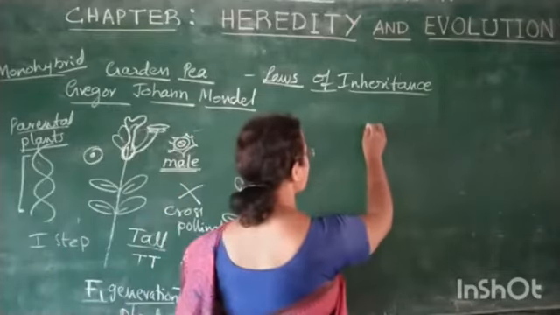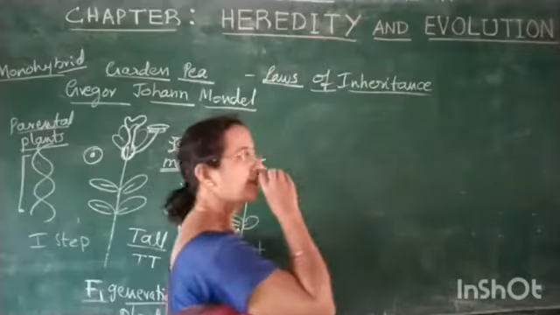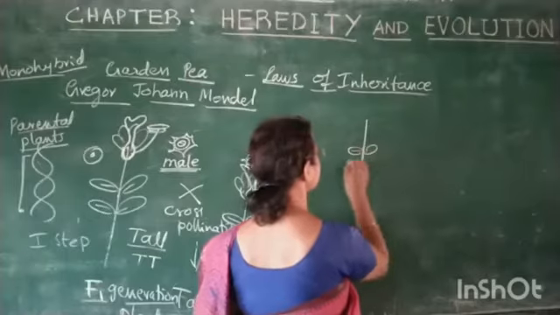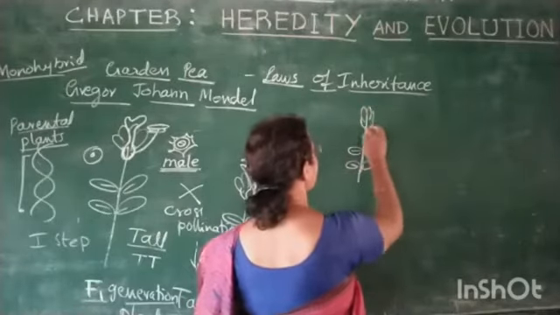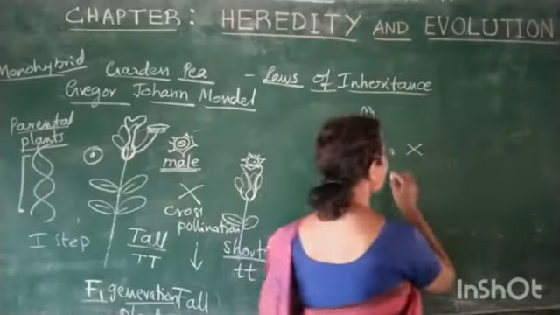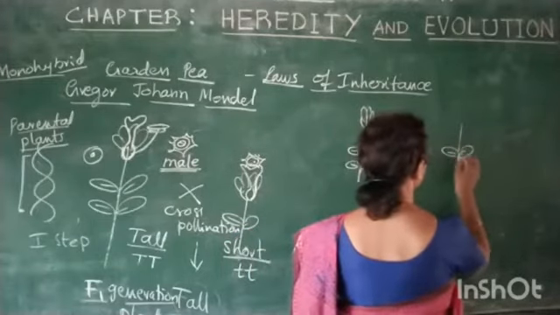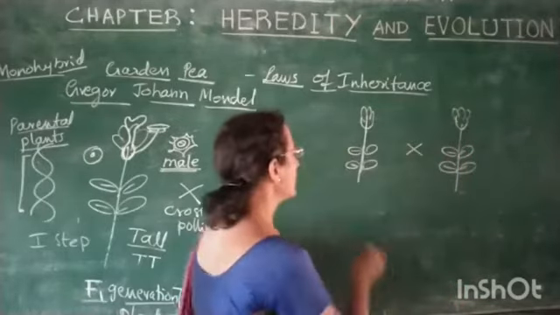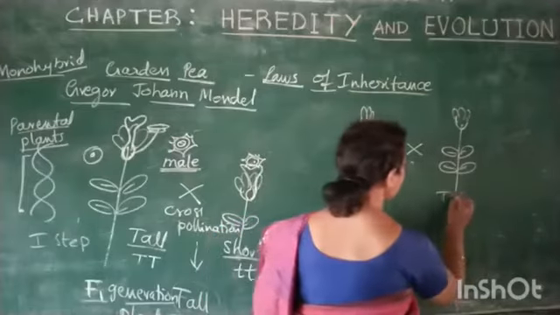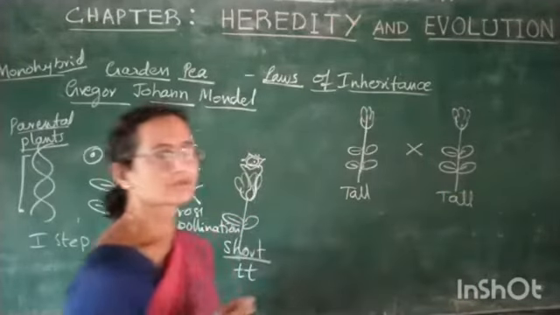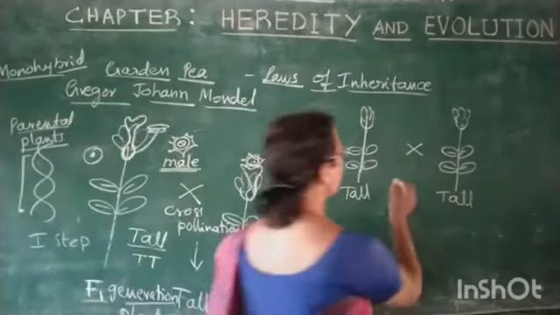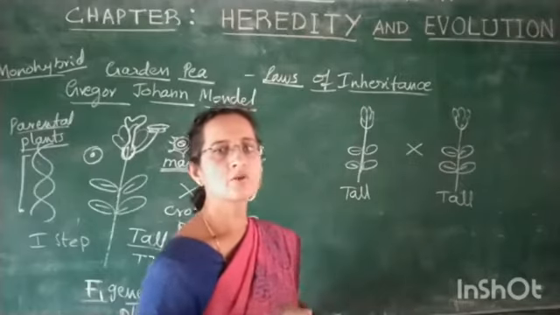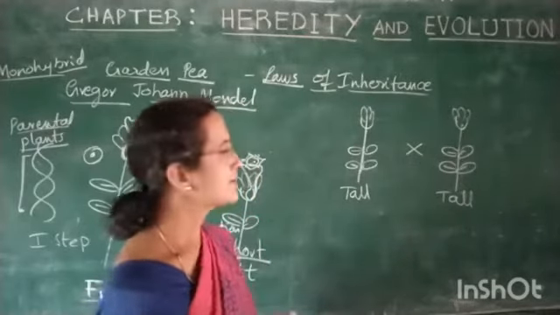Here in your textbook, they have told that a tall plant is self-pollinated with another tall plant. See, how can we self-pollinate between two plants? This is not so appropriate, so we will consider it like this.